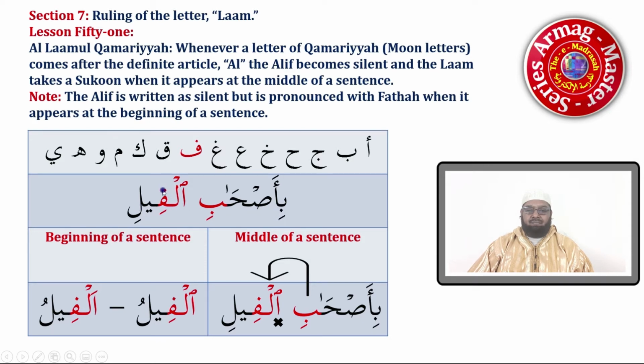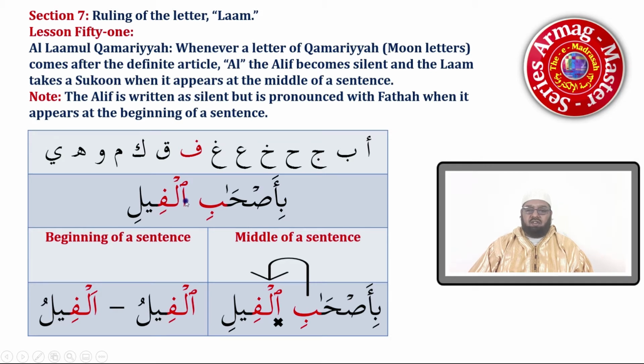And we say if a Qamariyyah letter or a moon letter, here which is Fa, comes after Alif and Lam, the Alif will be written, but it will be silent, and the Lam will take a sukoon. However, in the Qur'an, we will see this type of alif a lot, and it will have a little sword or a little meem written above it.